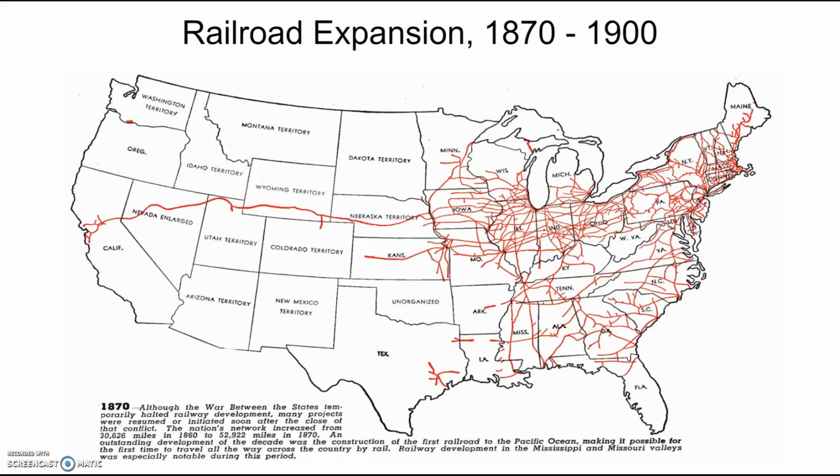Railroad expansion from 1870 to 1900. During the Civil War, the Union government passed the Homestead Act of 1862. The Homestead Act granted 160 acres of land to anybody who was willing to settle the Great Plains. The Great Plains cover from about the Mississippi River right around here, and they go all the way to the Rocky Mountains right around here. So all this land here in between is called the Great Plains.